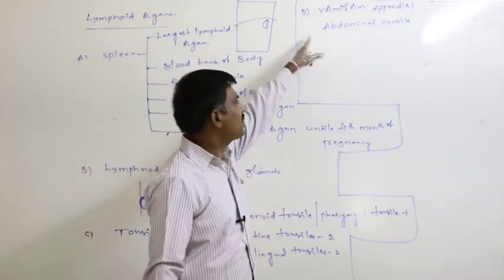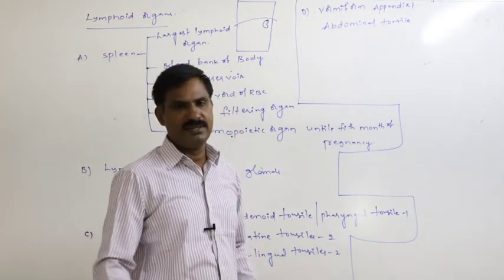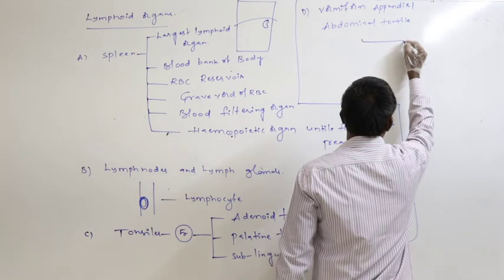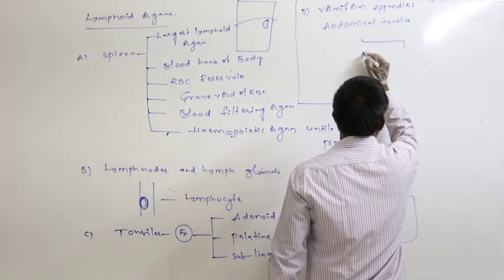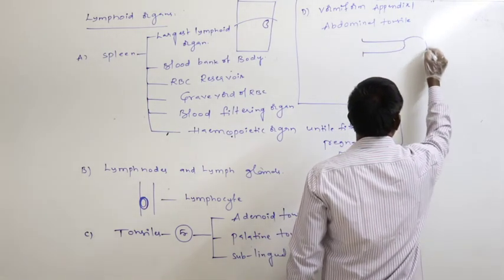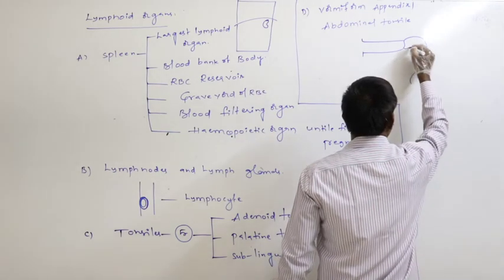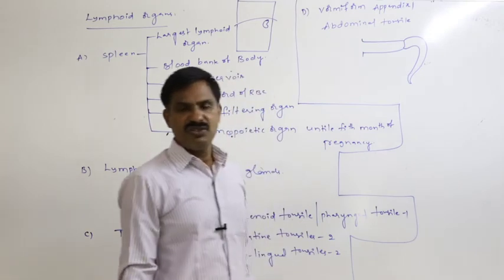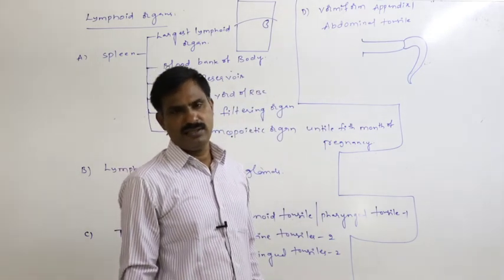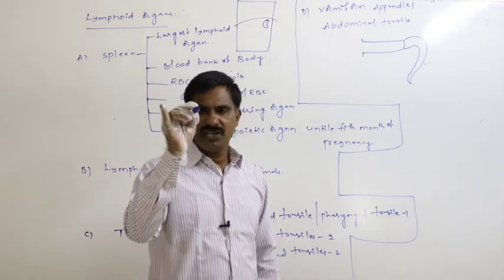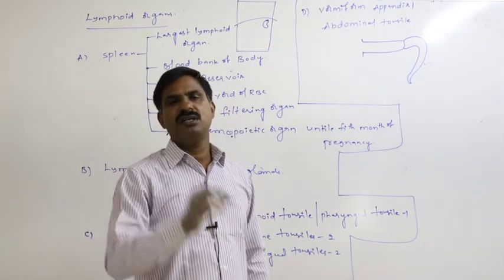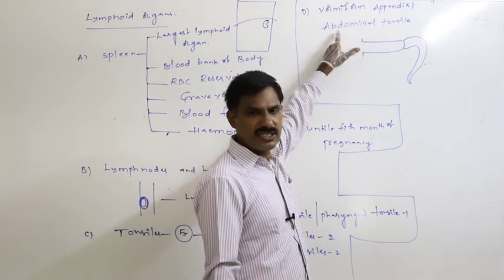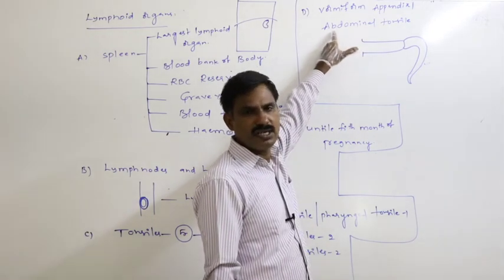That is the vermiform appendix, the abdominal tonsil.